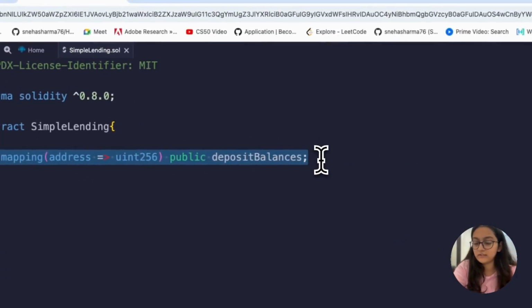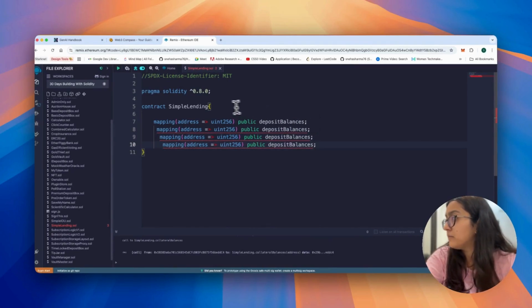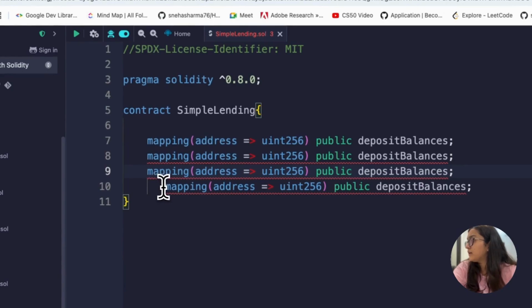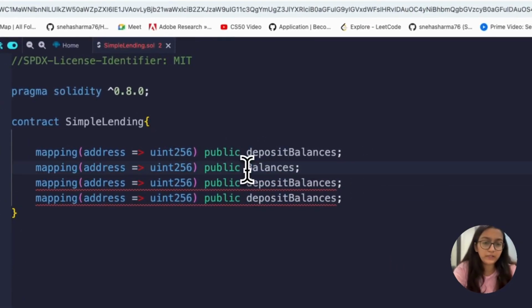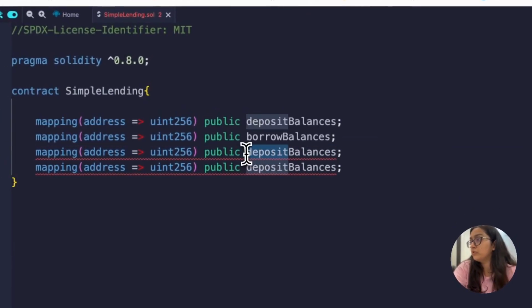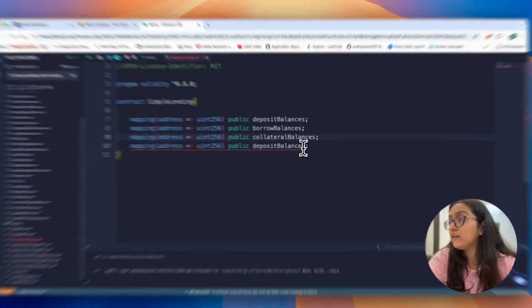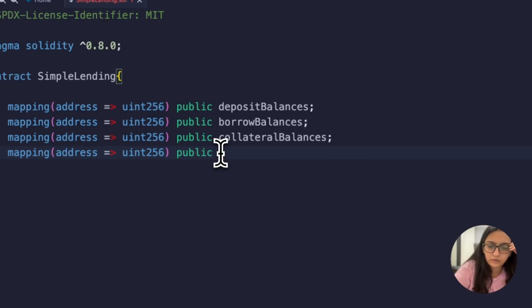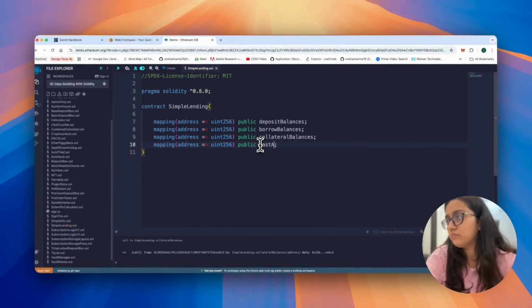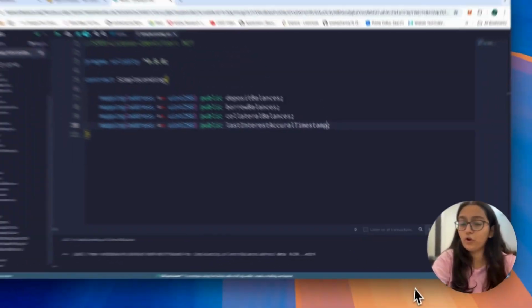And we just copy this, save some time, again another mapping, again another mapping. Format it. So this would now be borrow balances, like how much have I actually borrowed? Then this could be collateral balances, like how much have I added as collateral? And then this will be the timestamp, like what was the last timestamp when I performed a particular step. Probably related to the interest, like when was it charged, or when did we pay it off.